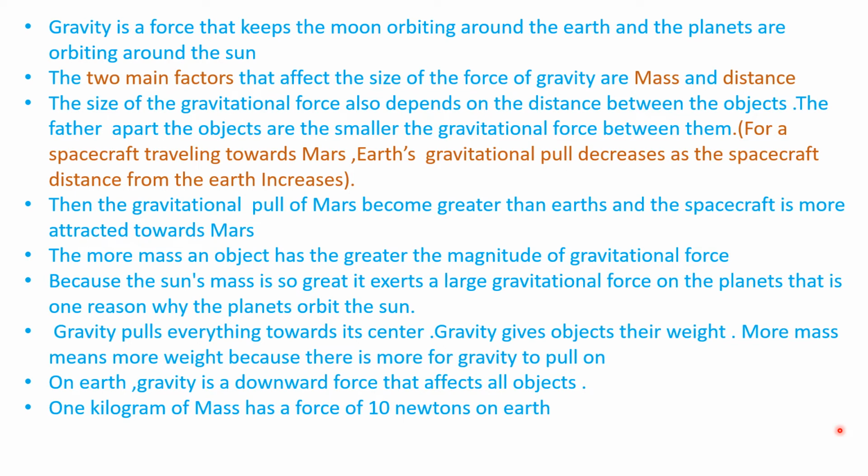When you hold a book, you are exerting a force to balance that book. That is the force of gravity. It is a downward force, and only when you hold the book will the book not fall. But there is a gravitational force that pulls objects downward. When you leave the book, it will fall. There is an unbalanced force because you get tired and are not able to hold the book in your hands. You let go, there is an unbalanced force, and the book falls down. Then gravity becomes an unbalanced force.